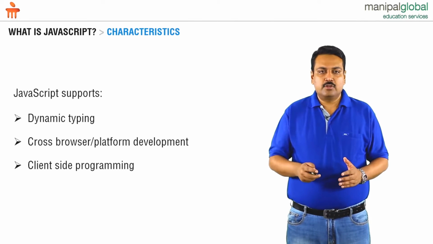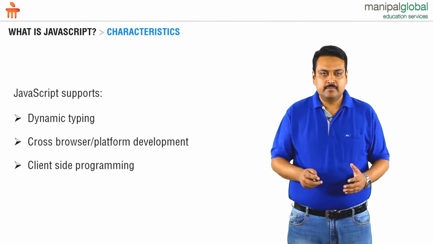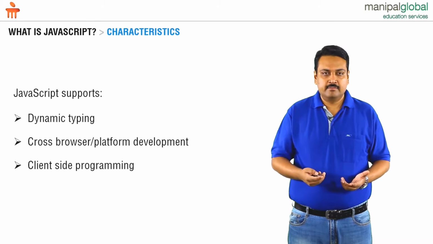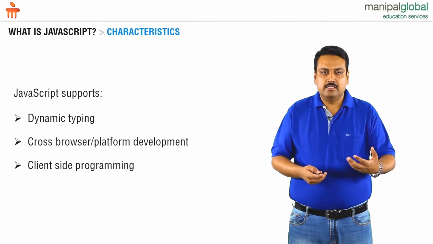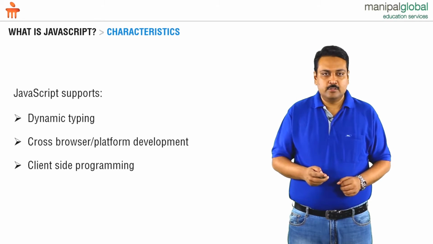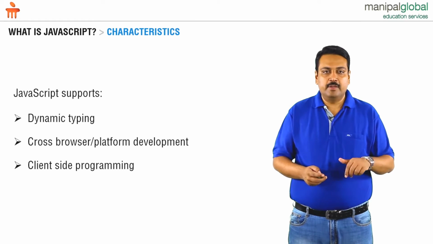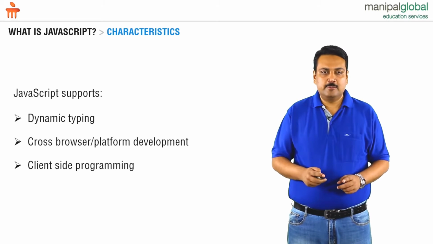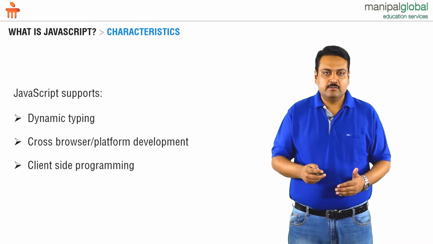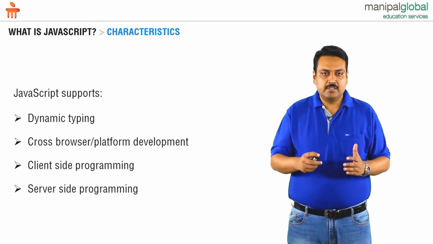JavaScript can be used on the client side. When we say client side, it is on the browser. The browser is also called the thin client. In the browser, the user sees the content. JavaScript is used to bring interactivity to the HTML. So using HTML, we display the content, and using JavaScript, we make it interactive. Because JavaScript helps in client-side programming, it is the language for browser-based development. You can also use JavaScript on the server side now.